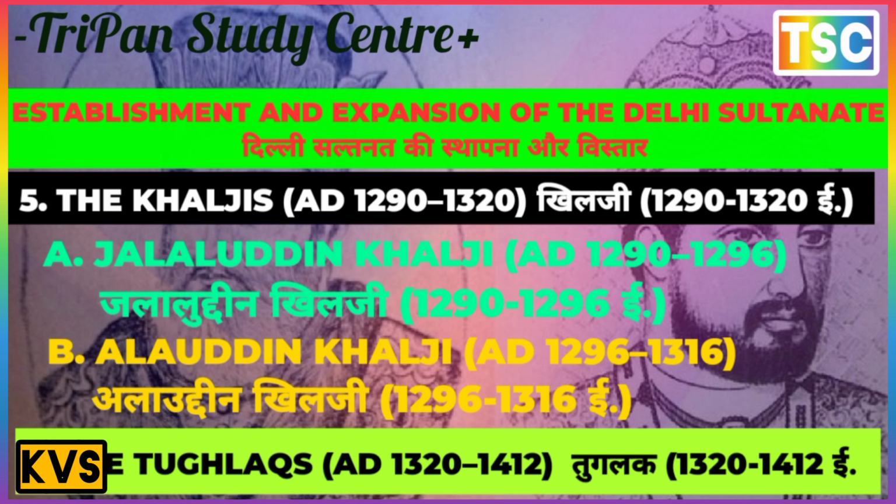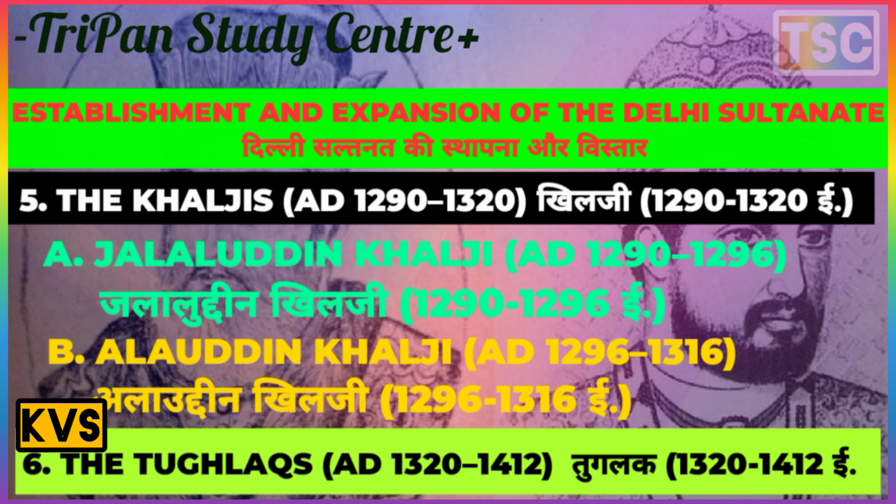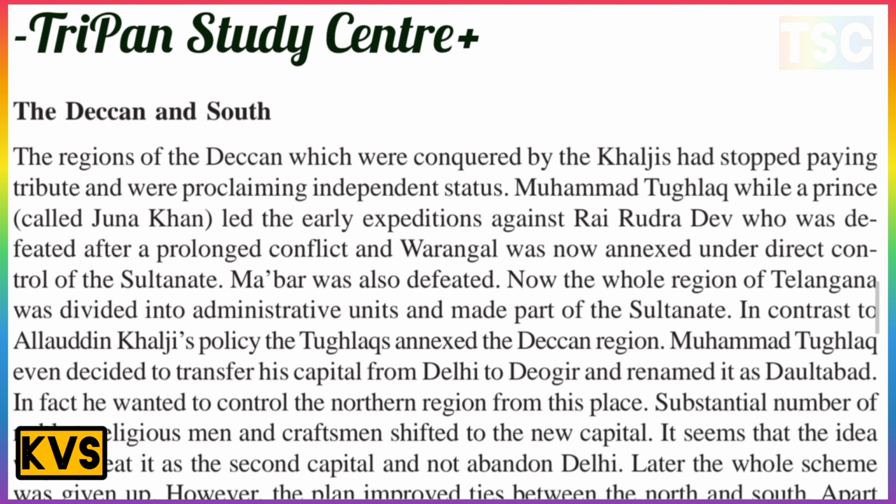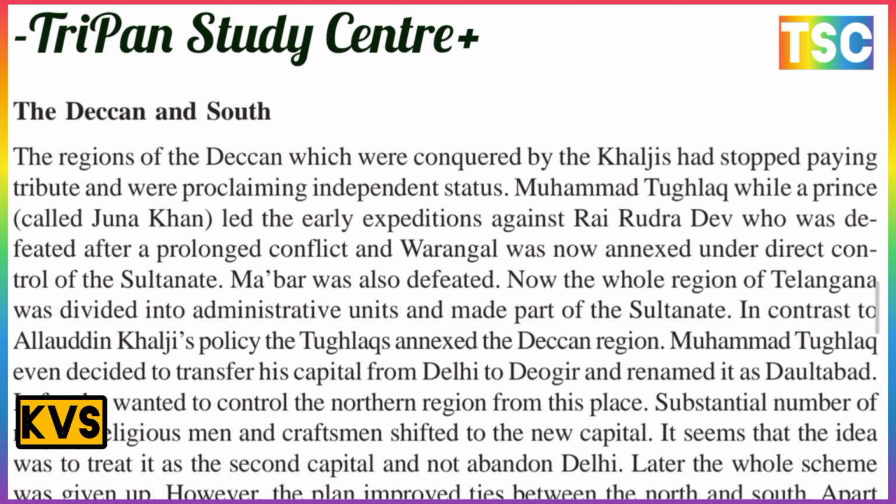The Deccan and South. The regions of the Deccan which were conquered by the Khalji had stopped paying tribute and were proclaiming an independent status. Muhammad Tughlaq, then a prince called Juna Khan, led the early expedition against Rai Durgdev, who was defeated after a prolonged siege, and Warangal was now under the direct control of the Sultan.